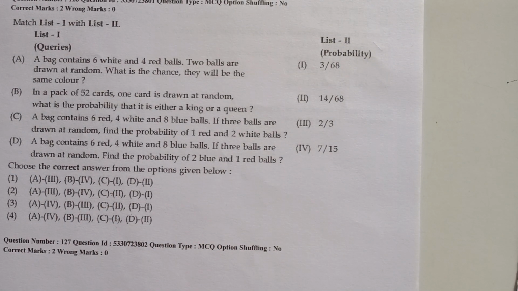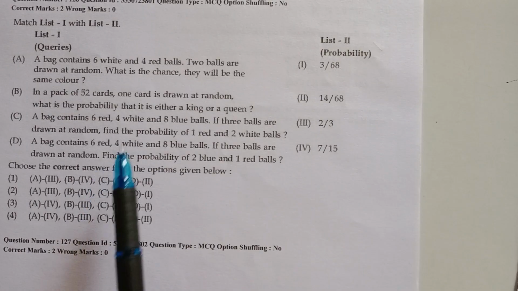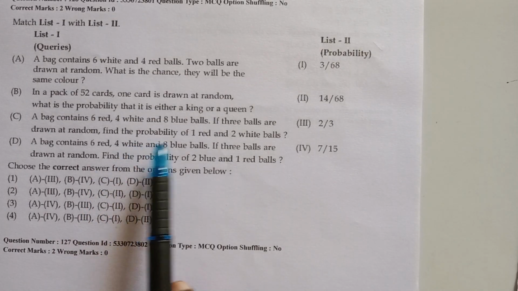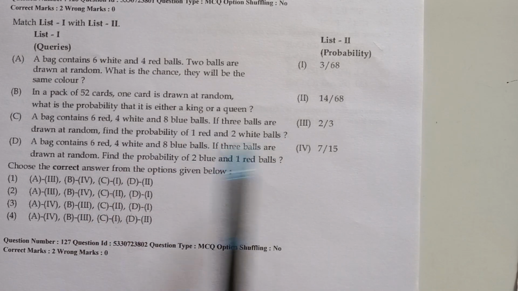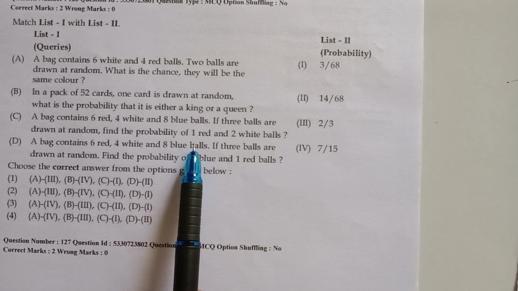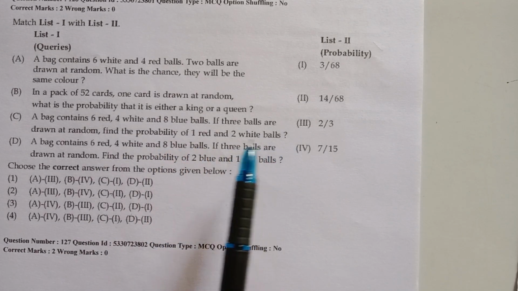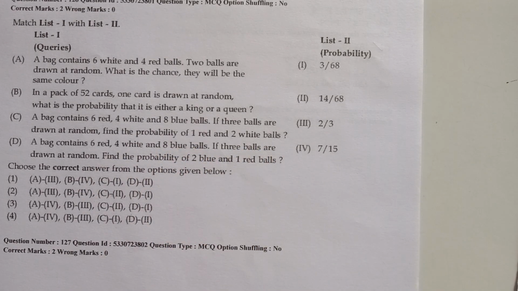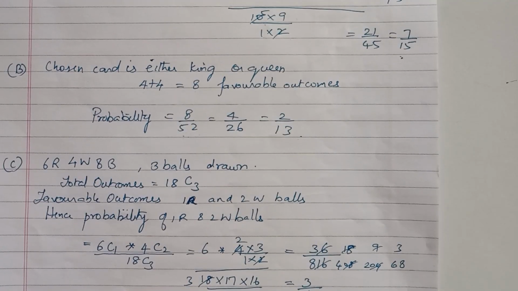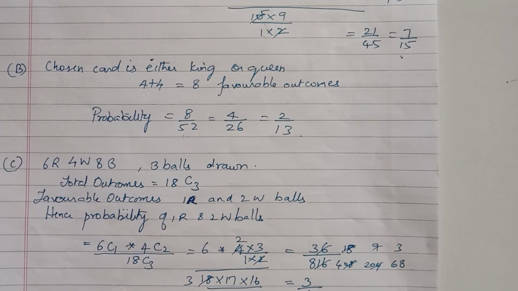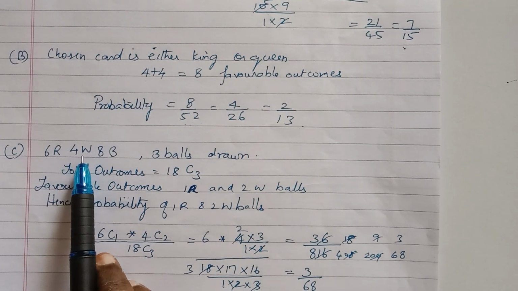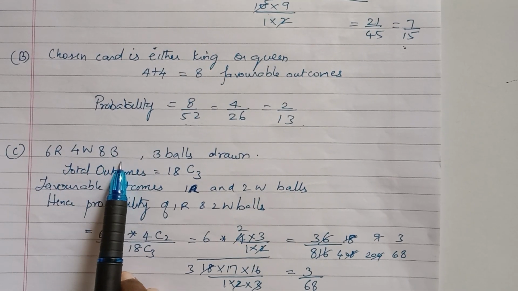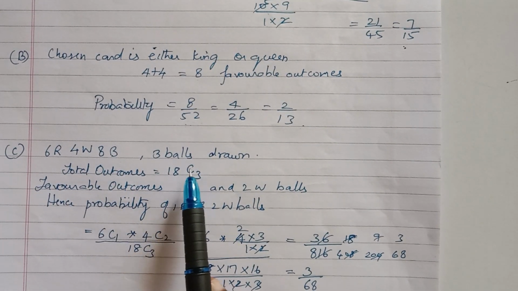Next problem number C. That is, a bag contains 6 red, 4 white and 8 blue balls. If 3 balls are drawn at random, find the probability of 1 red and 2 white balls. Okay, so similar to the previous one only. So here you have 6 red, 4 white and 8 blue balls, and 3 balls are drawn at random.